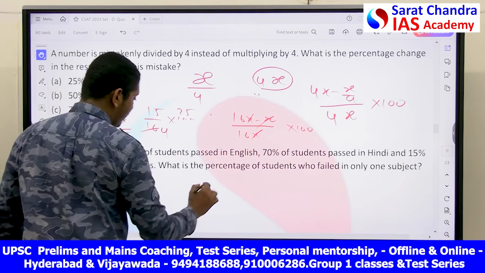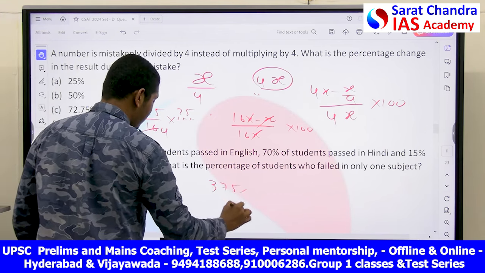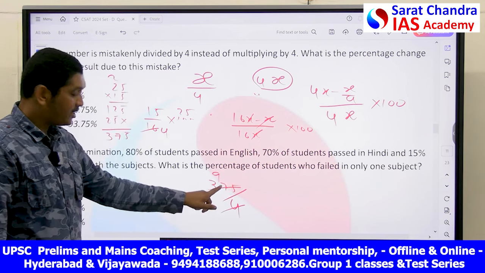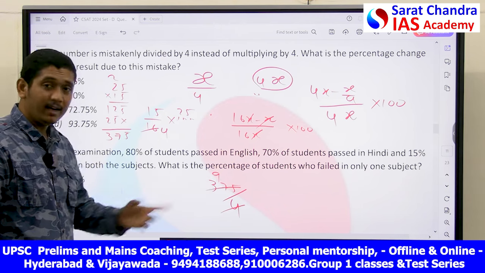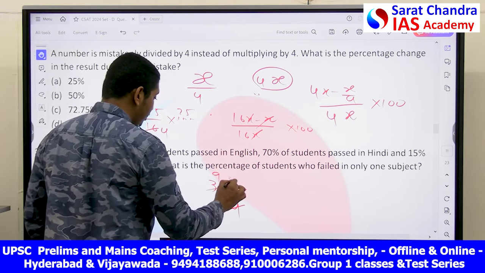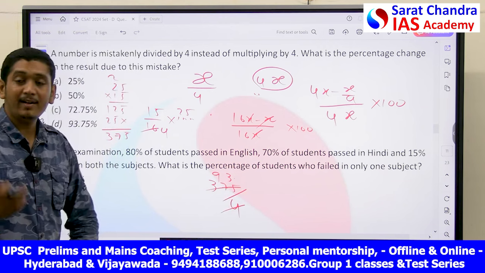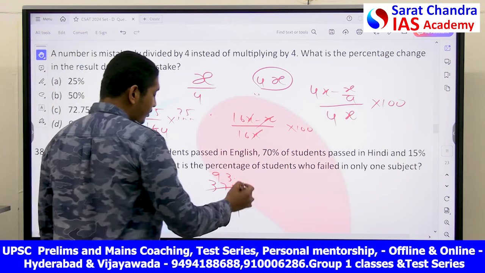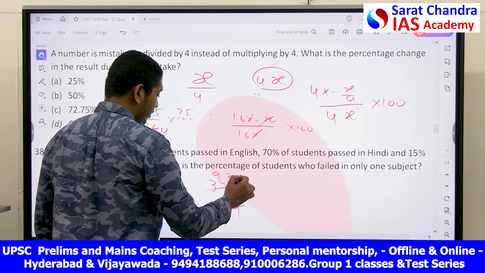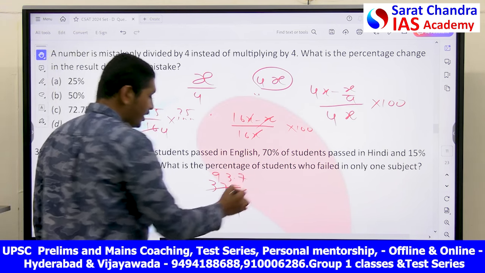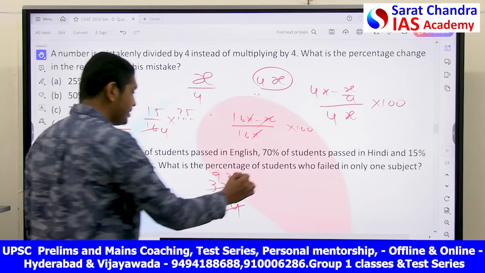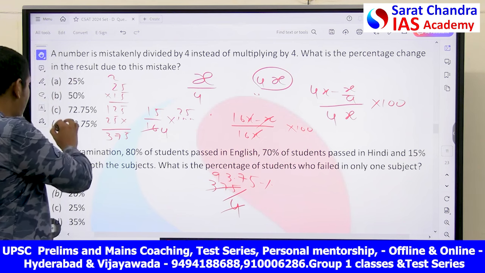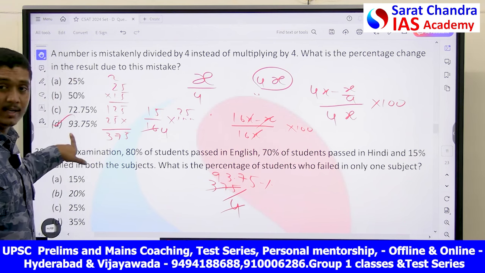This is equal to how much? 375 divided by 4. 4 9s are 36, you are left with 1. 15 is there. 4 3s are 12, you are left with 3. Point, if you put 30, in 30, 4 7s are 28 is there, and 4 5s are 20 is there. 93.75 will be your answer in this case. So the answer is option D, 93.75.